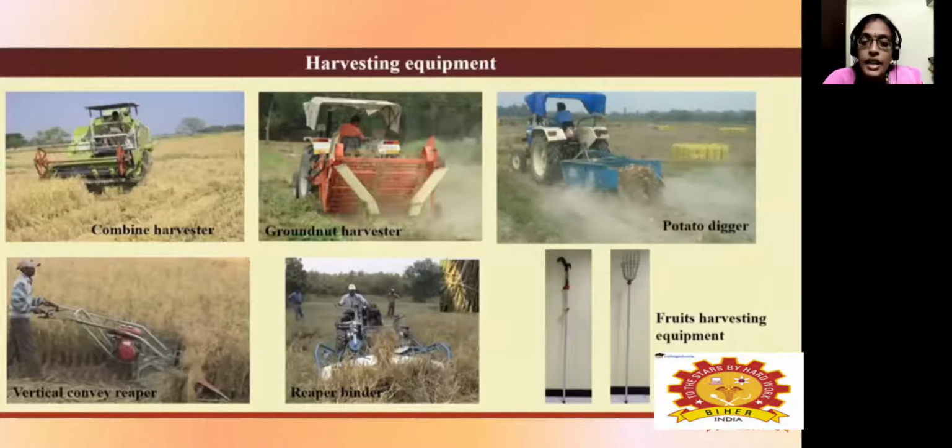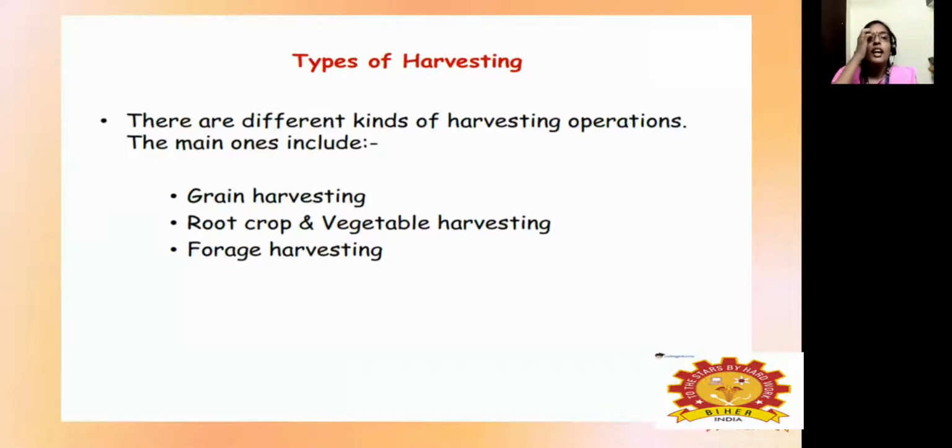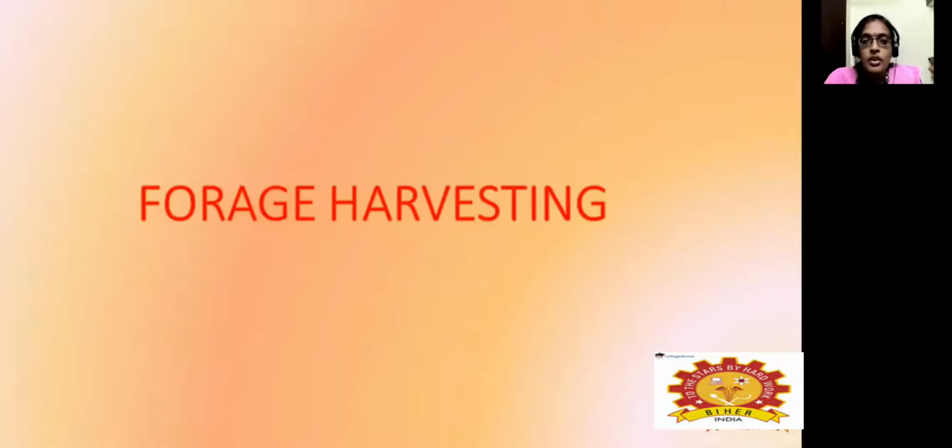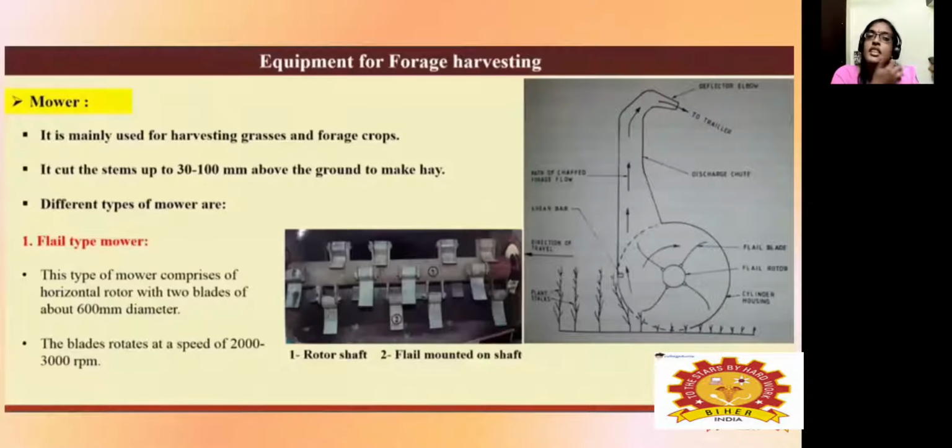A reaper cum binder is also available. It cuts the crop and simultaneously makes a bundle arrangement. Then there is fruit crop harvesting equipment. There are different kinds of harvesters: the main ones include grain harvester, root crop and vegetable crop harvester, and the forage harvester. First we are going to discuss forage harvesting.